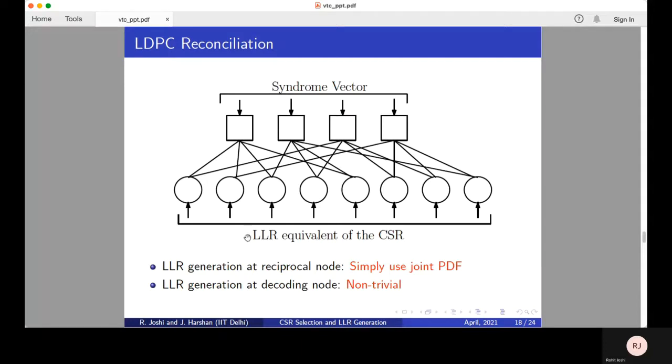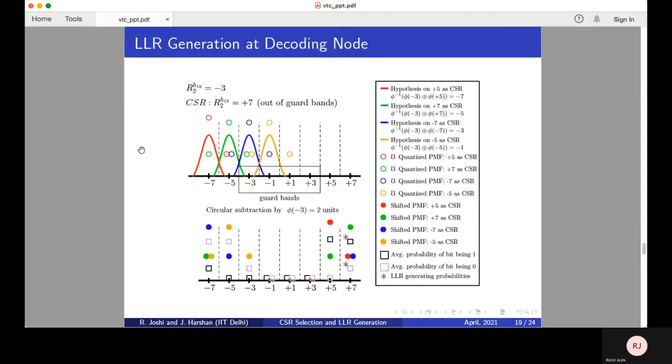The two nodes then use the syndrome vector and the LLR equivalent of the CSR to agree on a key which is nearest to satisfying the constraints set by the syndrome vector, by the usage of a message passing algorithm. For this purpose, we need LLRs for the two sets of nodes. At the reciprocal node, it is easy to generate the LLR given the joint PDF of the channel statistics, but in the latter case, as decoding and algebraic subtraction are involved, we need some other way to generate the LLR. So the procedure is illustrated next.